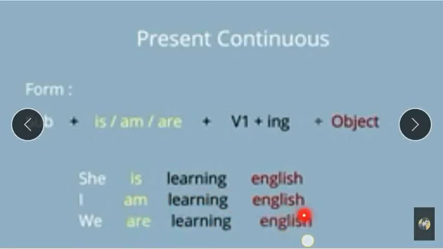I am learning English. With we or they, we use are. We are, they are learning English, or you are learning English. That is present continuous tense.